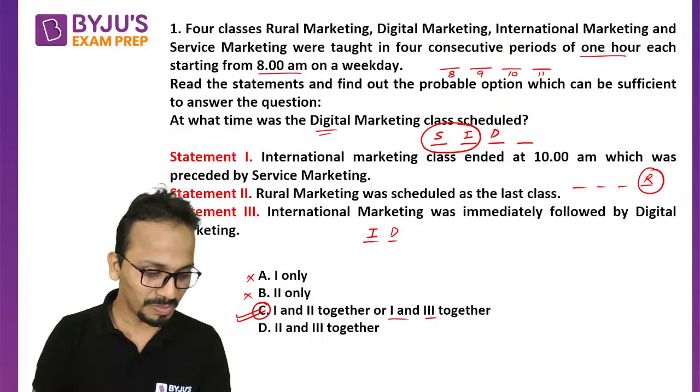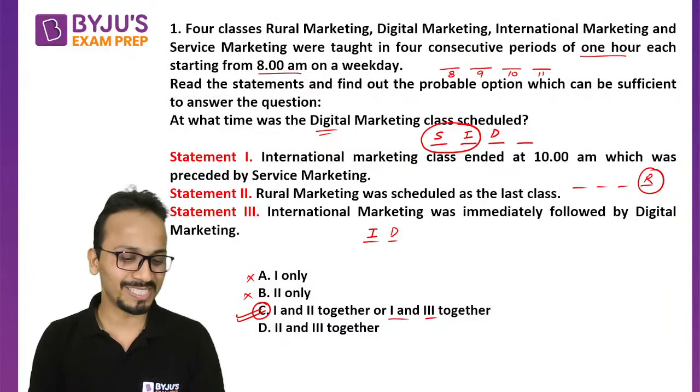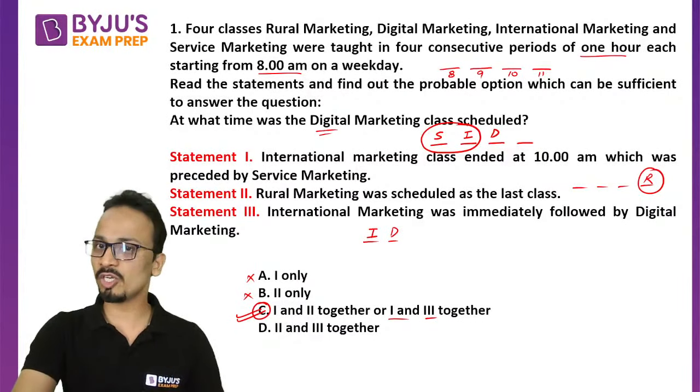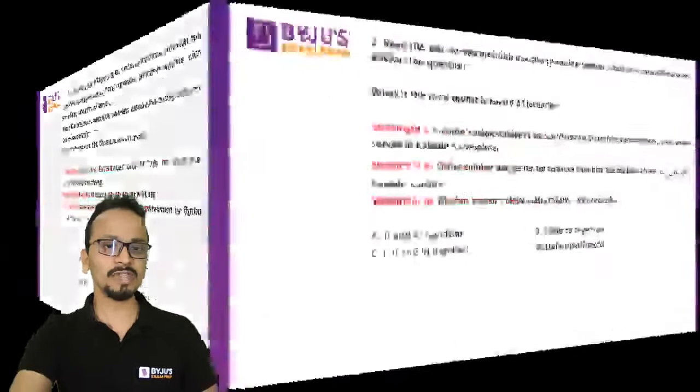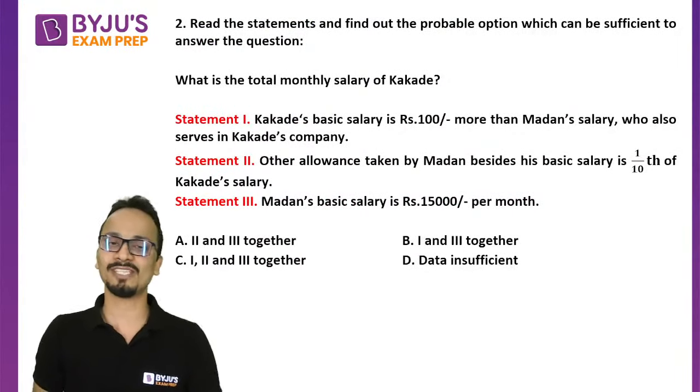And wonderful people, all of you have given the answer. Lovely to see your participation once again. Great. So let's move on to the next question. Question number 2 again of data sufficiency. So I want the same type of participation. So quickly get me an answer for this one.